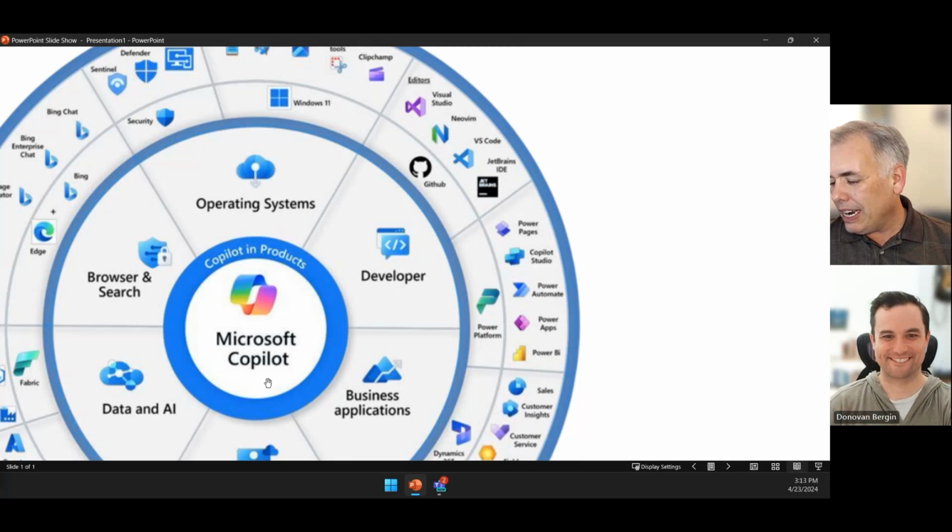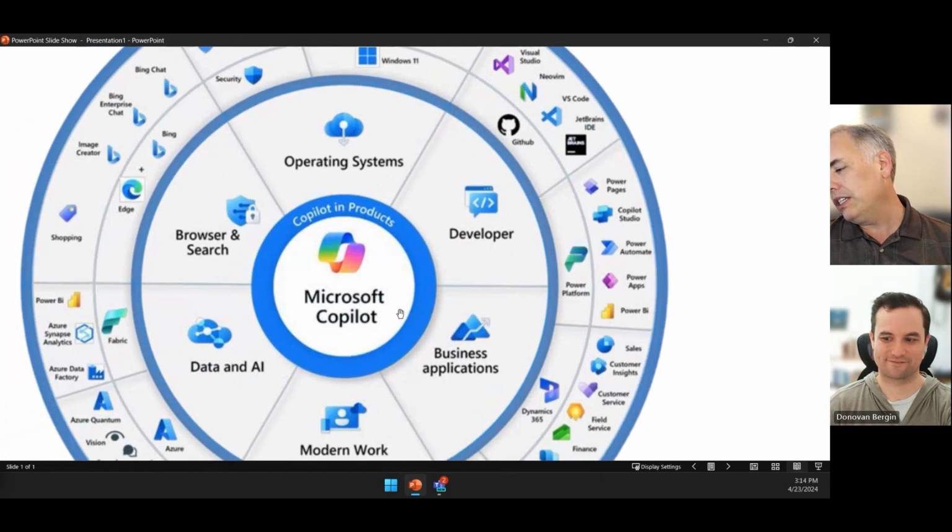And what you see in this is a representation, if you go from the center of this visualization and then outwards, of everywhere that Copilot, the brand, is finding its way into the Microsoft ecosystem.